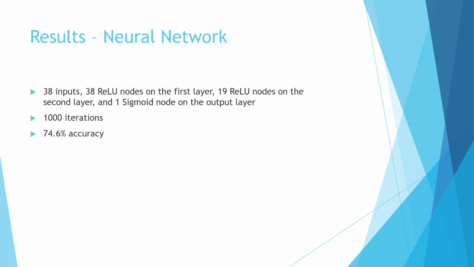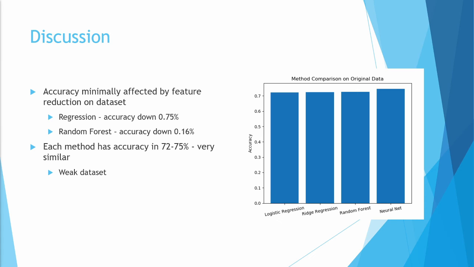For our neural network model, we had 38 ReLU nodes on the first layer and 19 on the second layer, and 1 sigmoid node on the output layer. We ran about 1,000 iterations, and we were able to achieve about 74.6% accuracy. For regression, the accuracy of both logistic and ridge only went down by around 0.75% when using PCA.